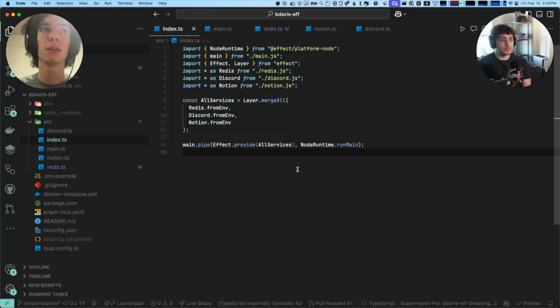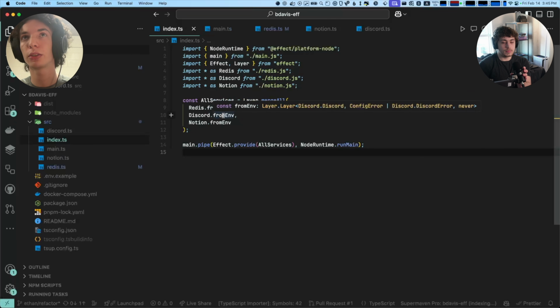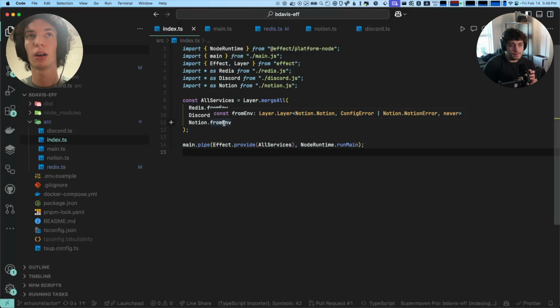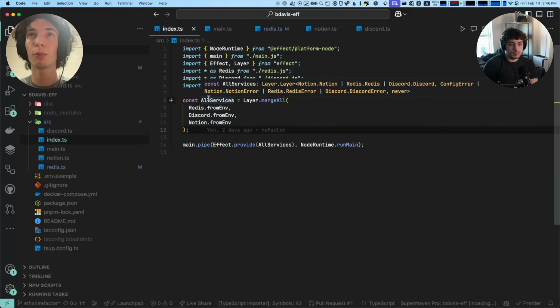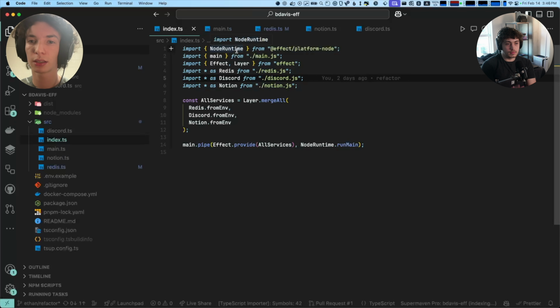Now in index, there's a way of combining layers. We have our 3 layers that create Redis, and then we combine them, Effect.provide them, and pass it along. The one final thing is that instead of Effect.runPromise, there's this function called NodeRuntime.runMain. Effect has this module called platform, which is shared interfaces with platform-specific implementations.